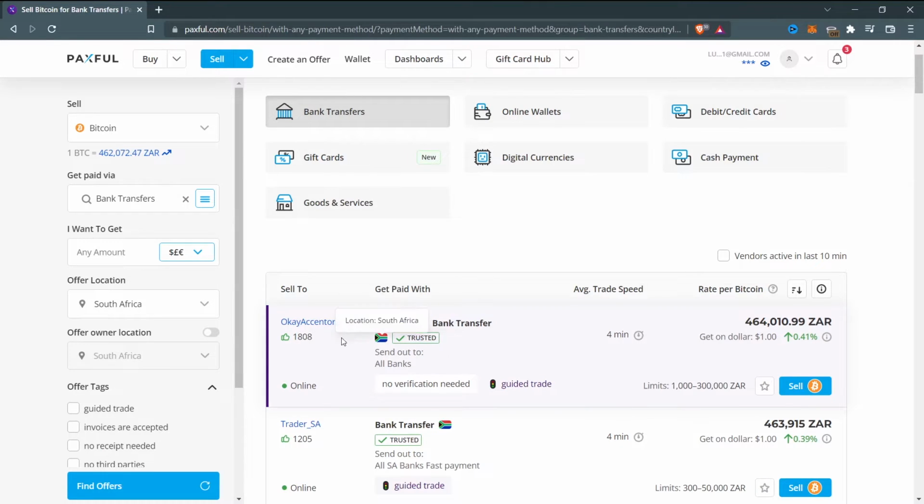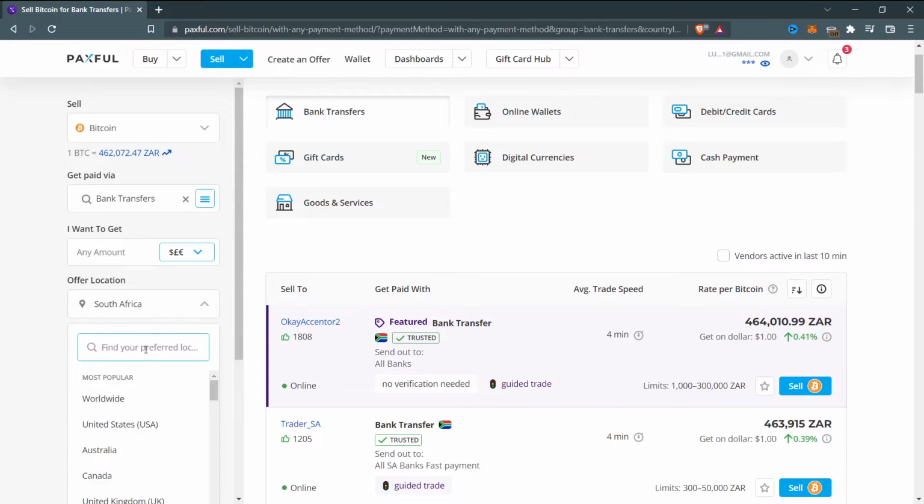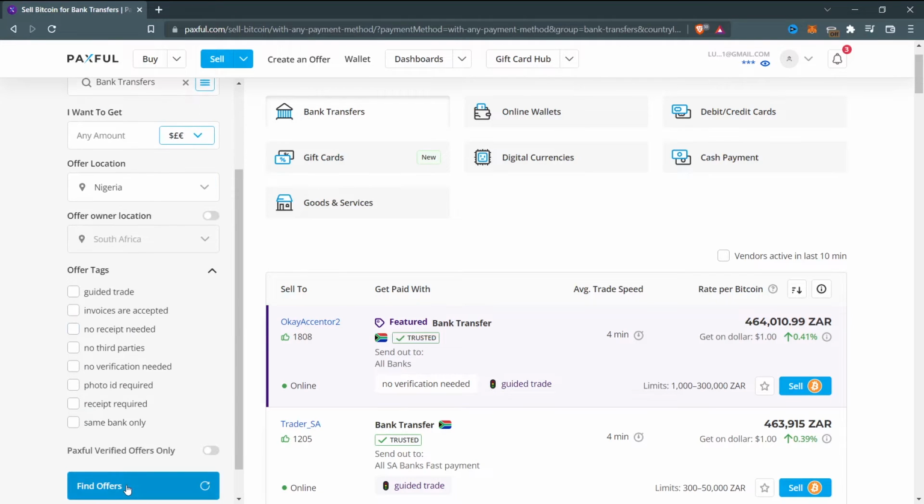So let's say I want to sell my Bitcoin to someone living in Nigeria, because we all know that cryptocurrency is not allowed in Nigeria, right? So I'm going to change the offer location right here, type Nigeria and click find offers.